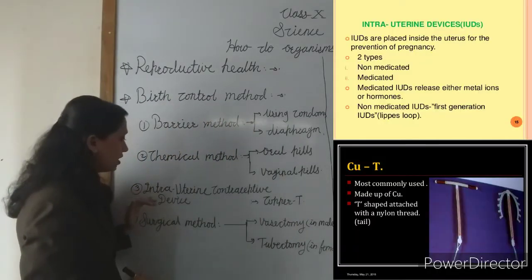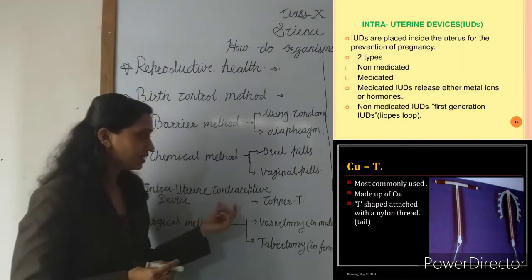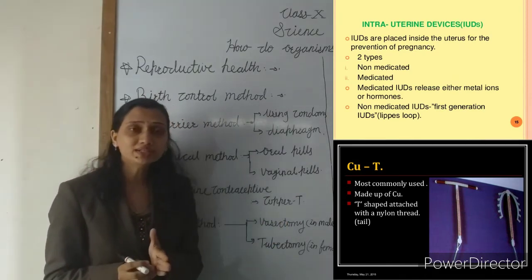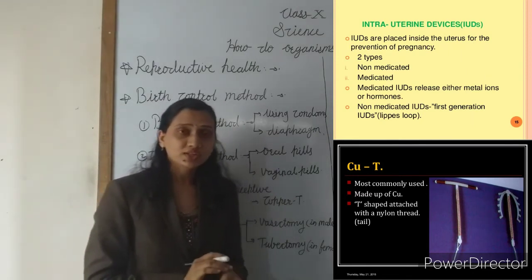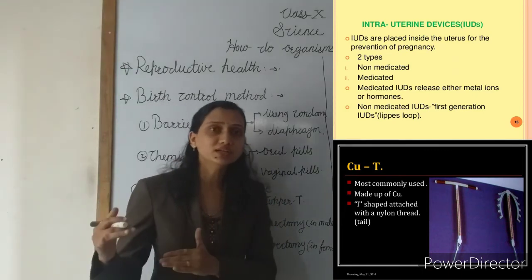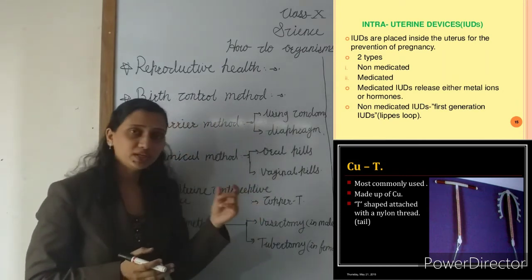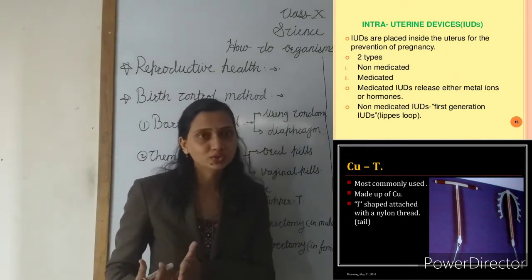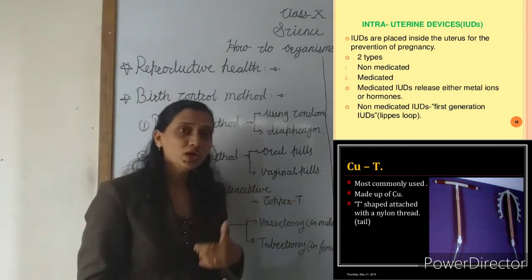Now the next one is the intrauterine contraceptive device. In this method one device is used. It is called a copper T. This copper T prevents implantation of the embryo into the uterus. The copper T is one of the devices. It is just fitted into the uterus of the mother's body, and this copper T prevents the implantation of the embryo into the wall of the uterus. Understand? In this way the pregnancy gets prevented by using the copper T.